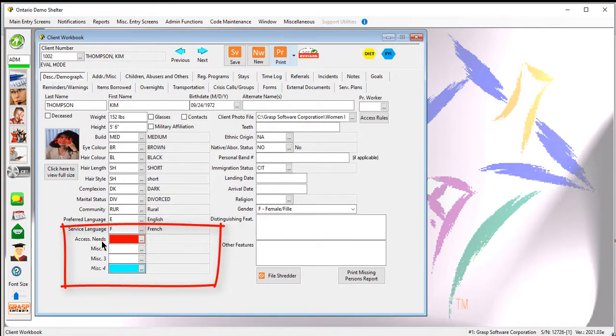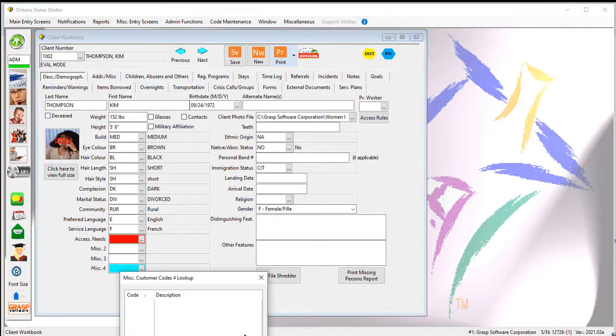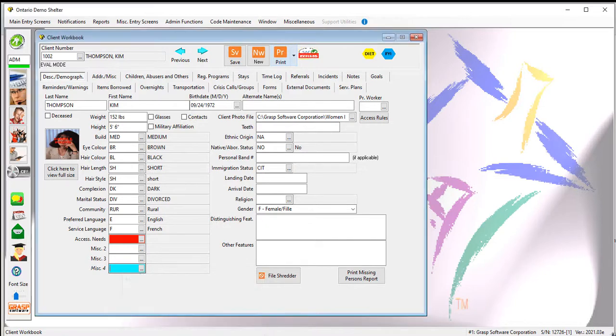You may or may not already be using some of these, but for all intents and purposes, according to the definitions that the ministry's now provided, one of these fields is going to be your best choice for tracking that. So in my demo, I happen to already be using the first miscellaneous field to track accessibility needs of my client. So I'm going to use an additional one. In this case, I'm going to use the 4th miscellaneous one, the one at the very bottom. So if I want to employ that, I need to change the label MISC4, and I also need to provide a list of options for this drop-down box.